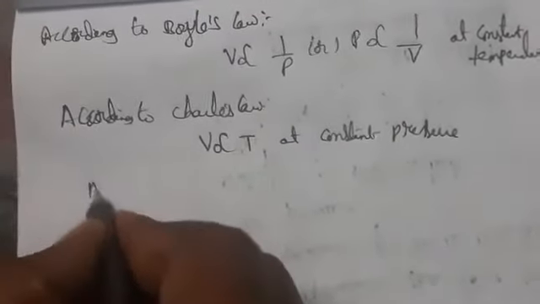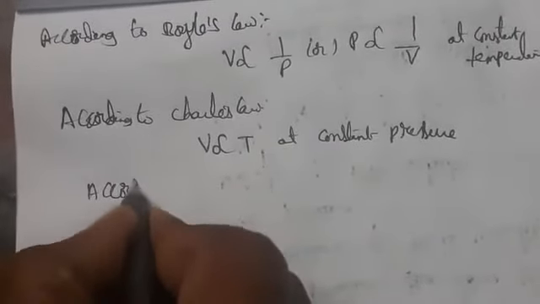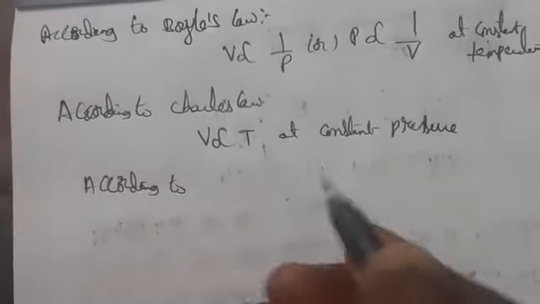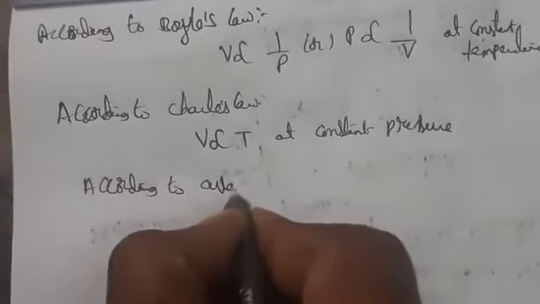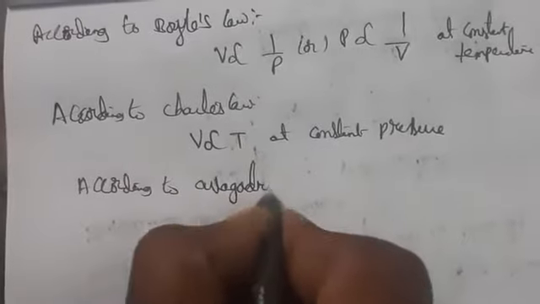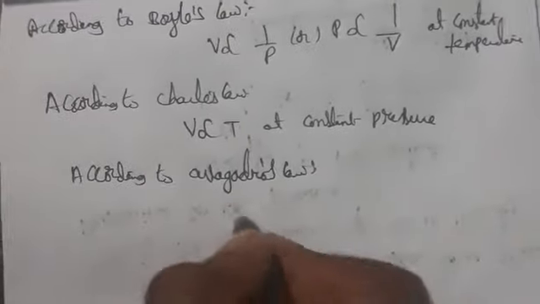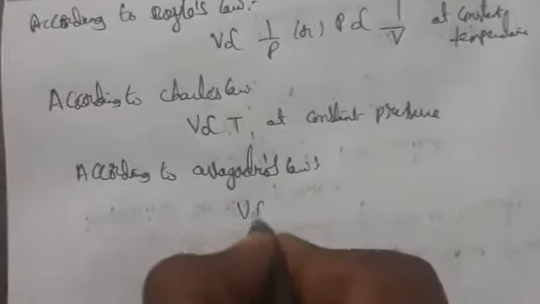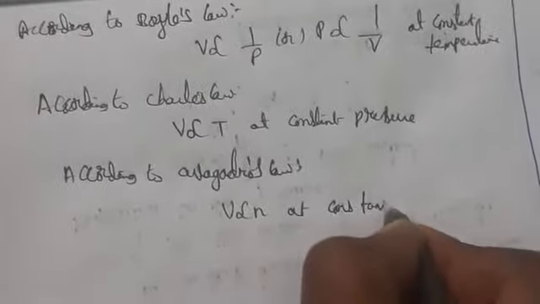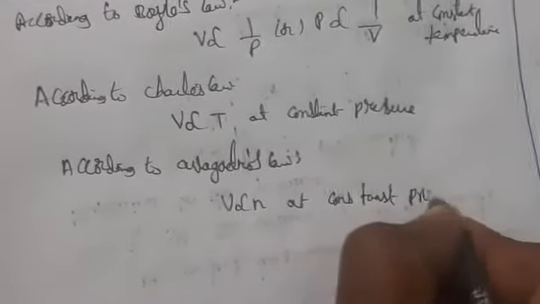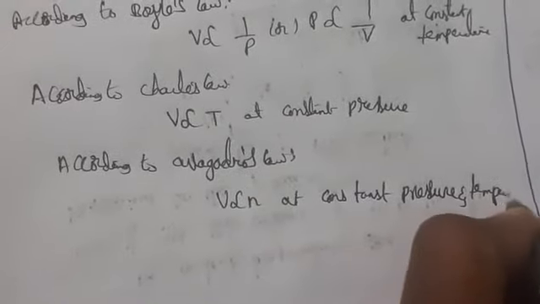So according to Avogadro's law, what we can say? The number of moles is proportional to the volume of all gases. We call it Avogadro's law. So V is directly proportional to N at constant pressure and temperature. This one we call Avogadro's law.